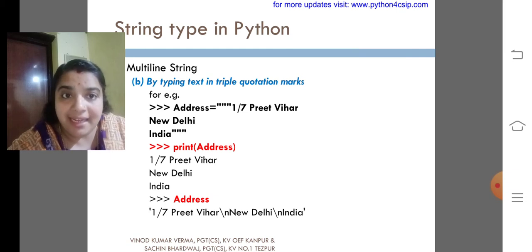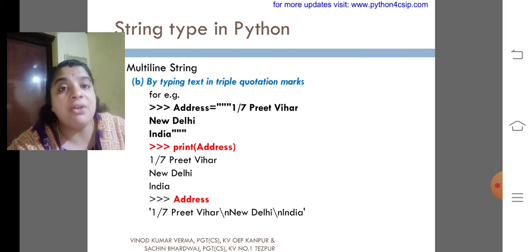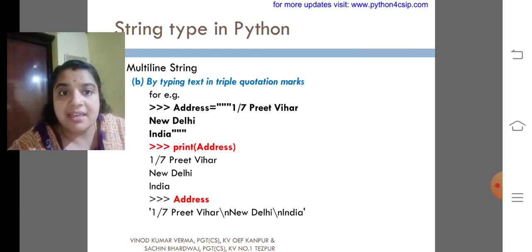If you are only getting the value of address, the output is like 1/7 Preet Vihar \n. As we already discussed, what is \n? It is an escape sequence which is added for getting a new line. So while we are printing the address, we will get the output in multiple lines.